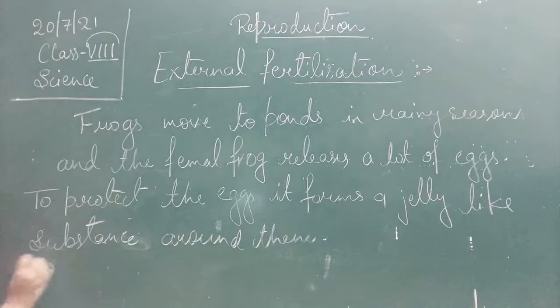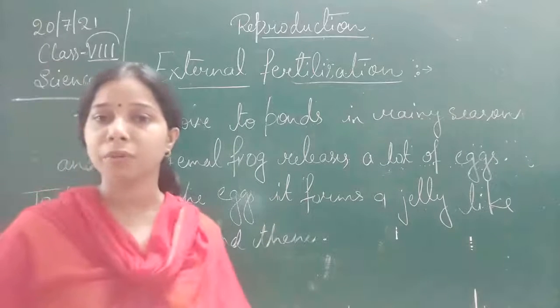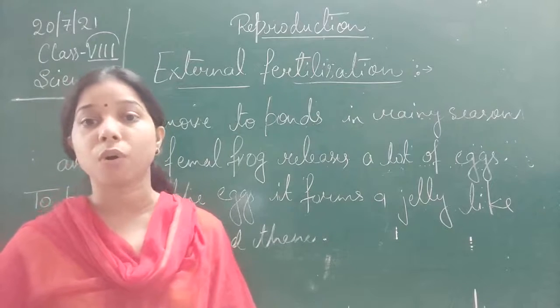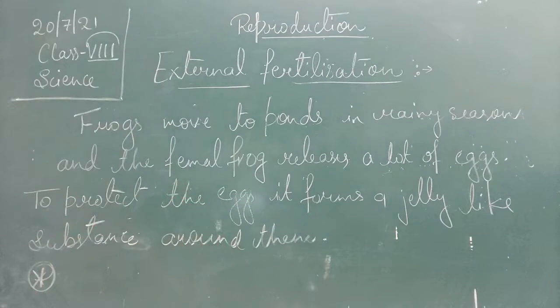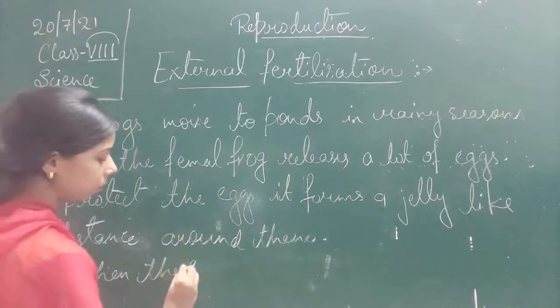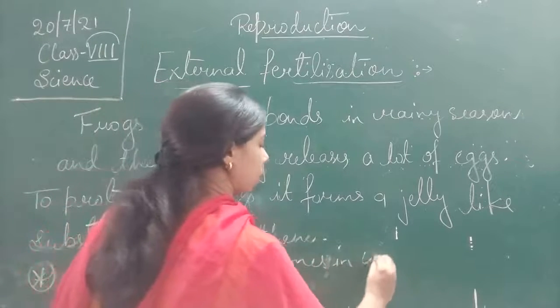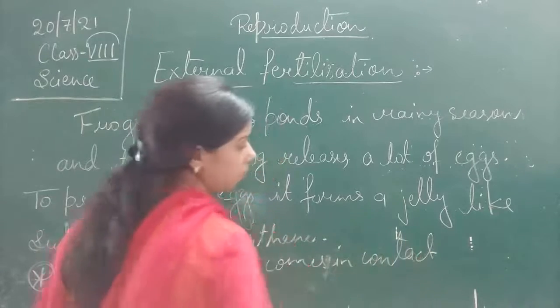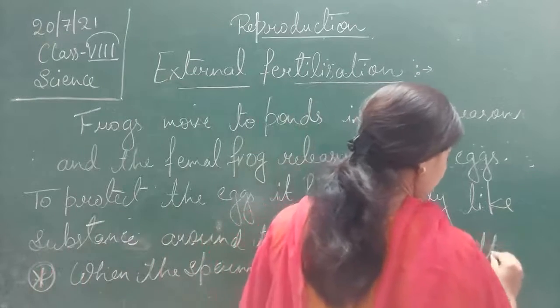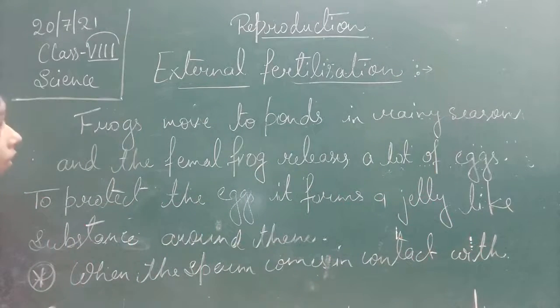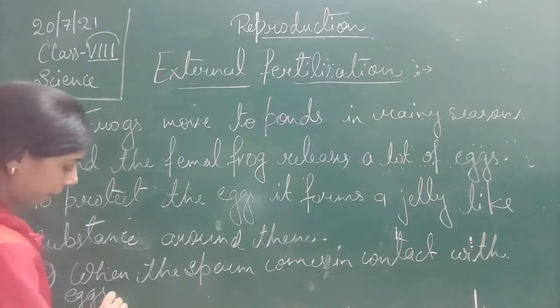Now, when the male sperm reaches the egg, it fuses with it, and thus there is the formation of a zygote, a formation of the offspring occurs. So when the sperm comes in contact with eggs, fertilization happens.